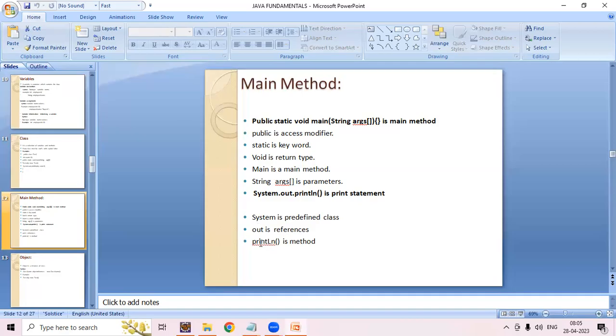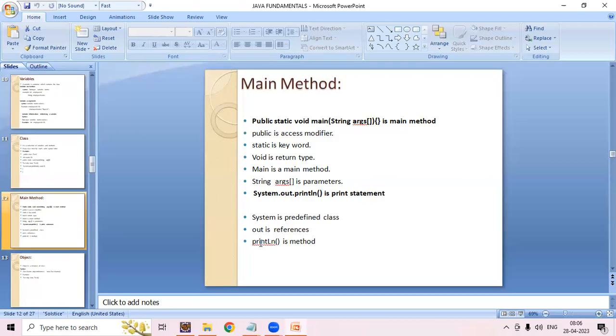In the interview, they will ask, can you explain public static void main string args? You need to explain that public is an access modifier, static is a keyword, void is a return type, main is the main method, string and args are parameters, string is a predefined class, and args is a parameter name or variable name.